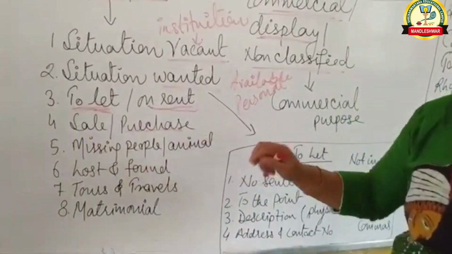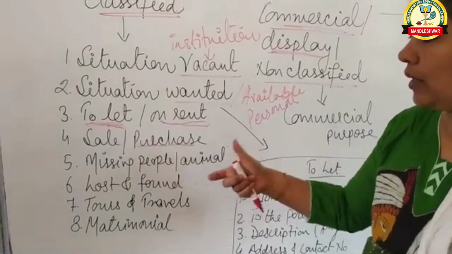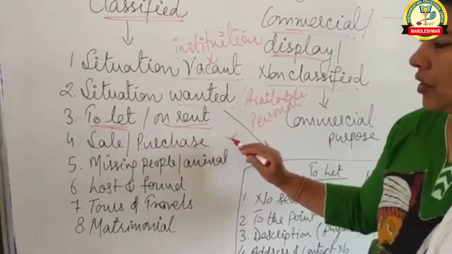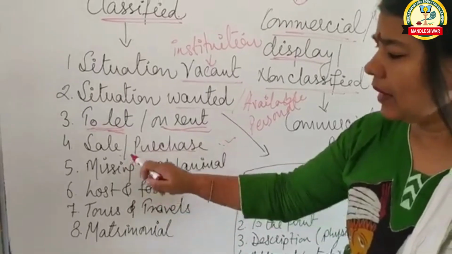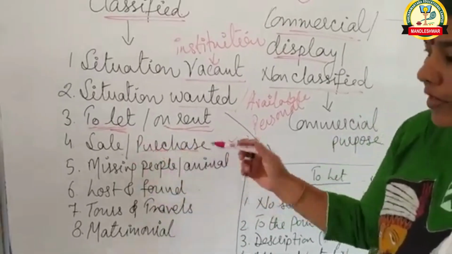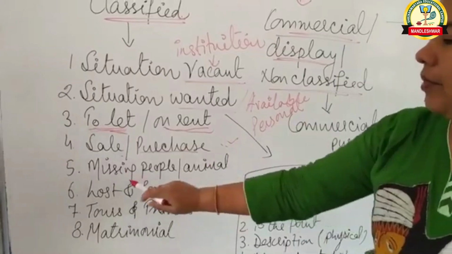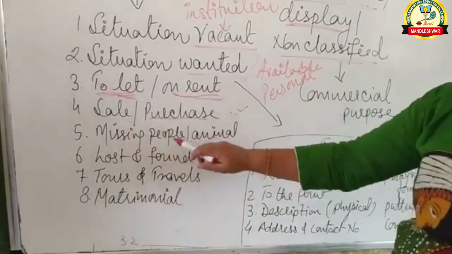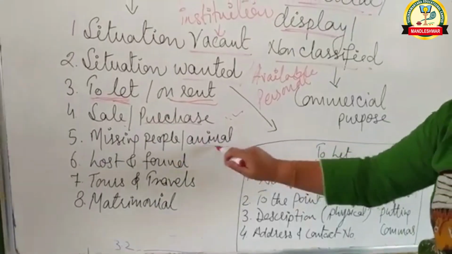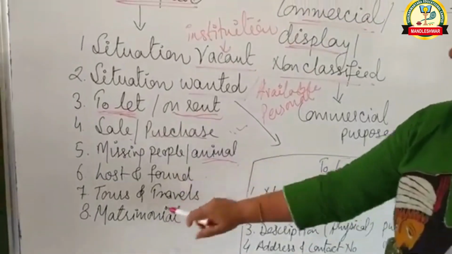Now moving on to the next, sale and purchase. Sale and purchase of anything, whether it is land, vehicle, two-wheeler, four-wheeler, that can be mentioned, whether you want to sell it or purchase it. It can be electronics, it can be furniture, also second hand. Then coming to the next, missing person. If any person is missing, for that you can put up the advertisement. Missing animal at times also.